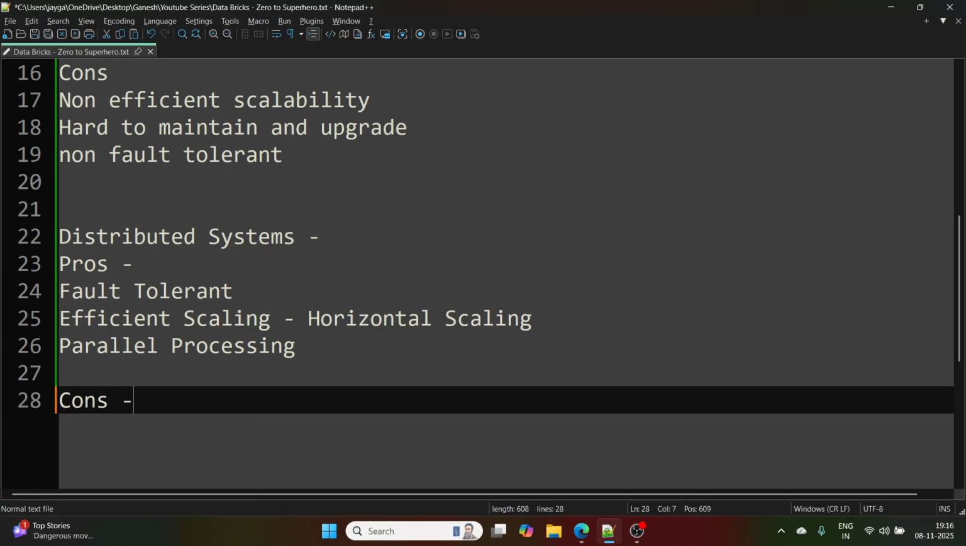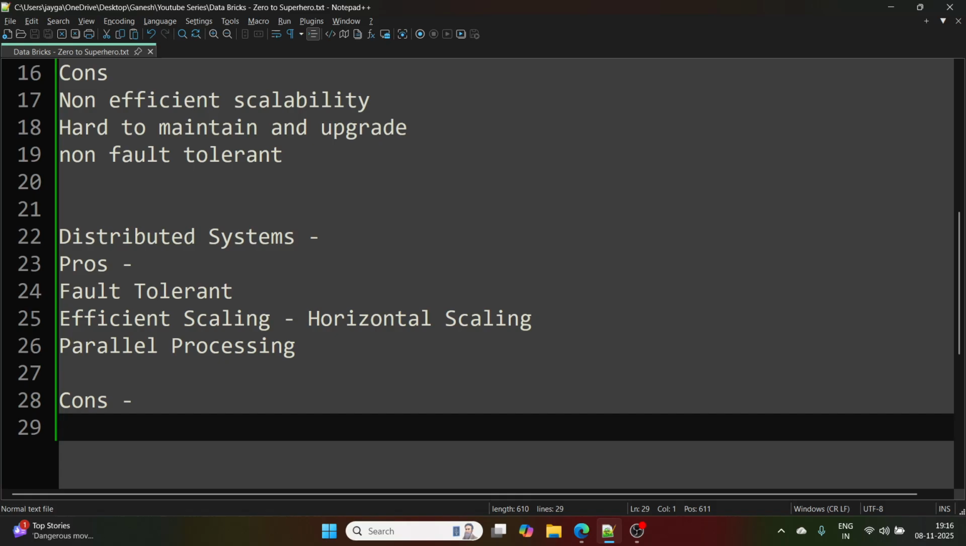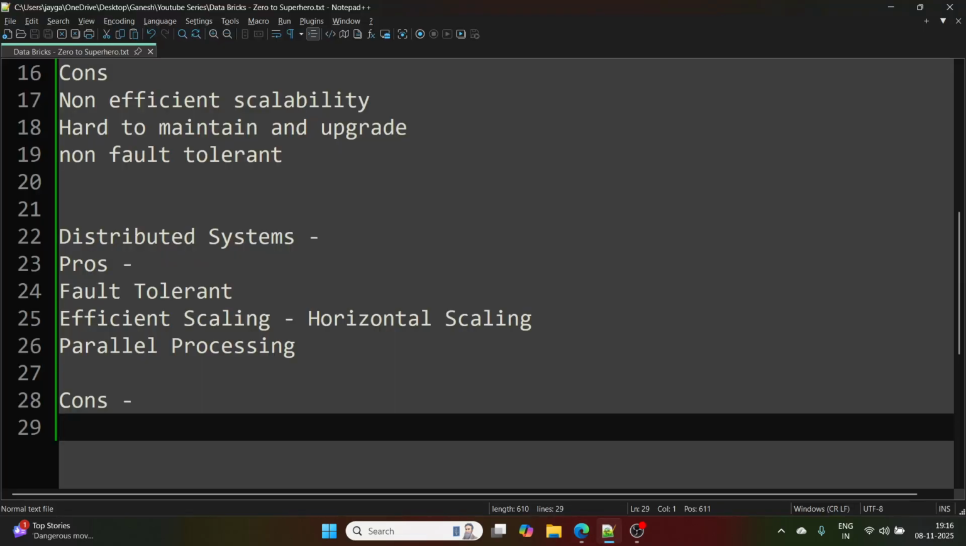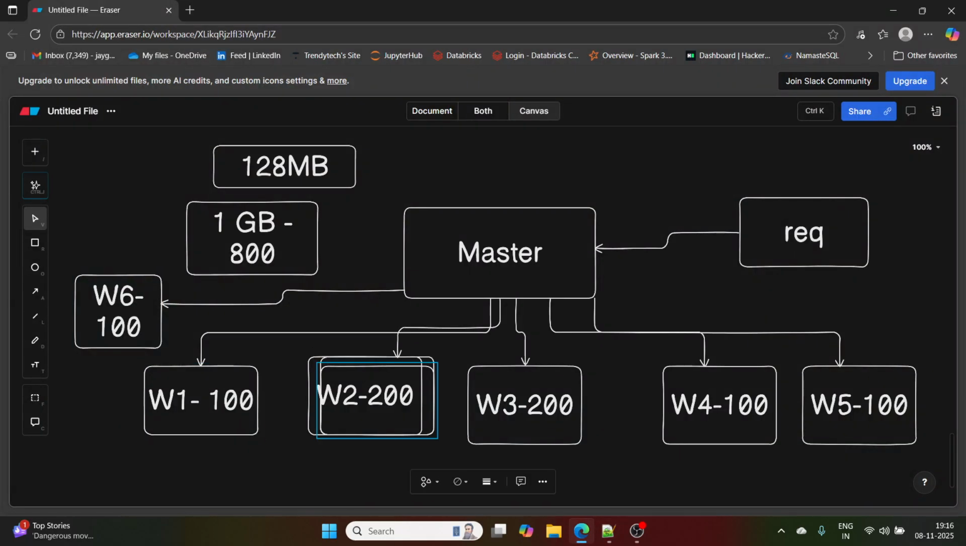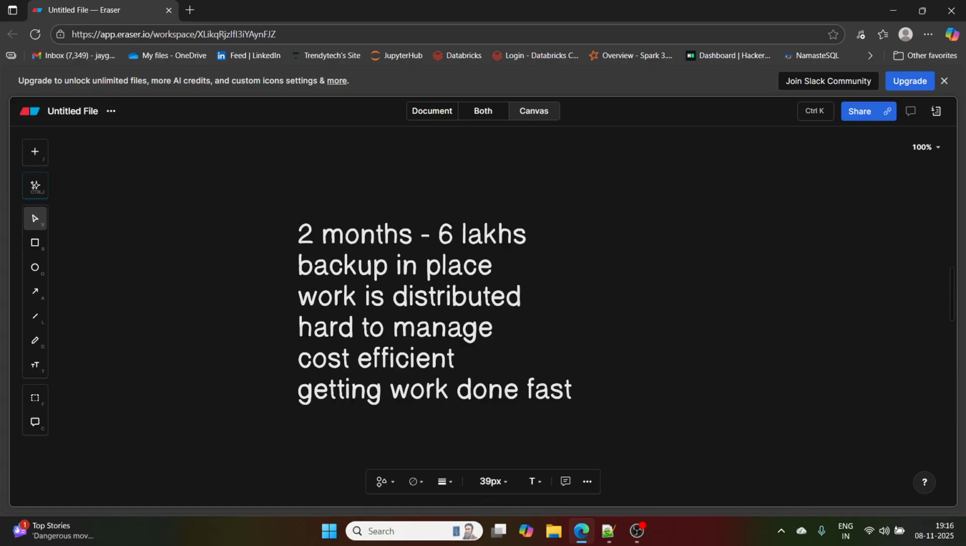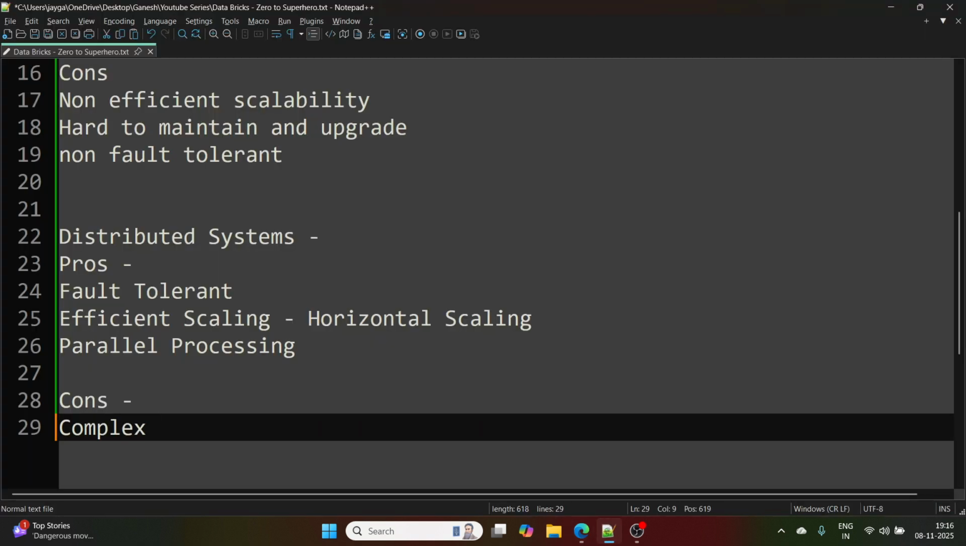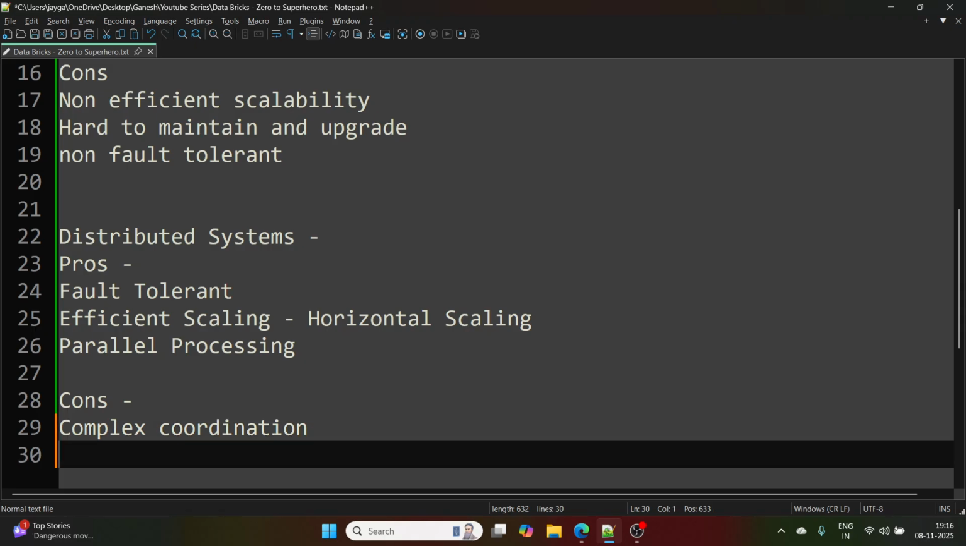Now distributed also has some cons. What is the first thing? This system looks complicated. We can call it a complex architecture. They have to coordinate with each other: master has to coordinate with worker, worker has to coordinate with master. In a monolithic system everything was in one system, so there was nothing like coordination or synchronization. So we can call it complex coordination for a distributed system.